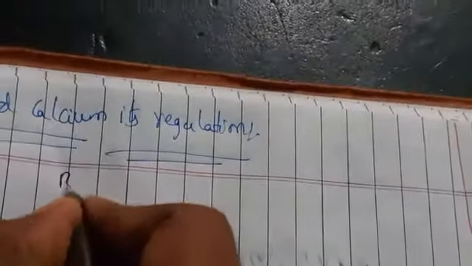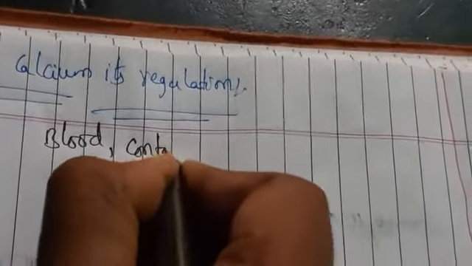Generally, blood contains about 9 to 11.5 milligrams of calcium per 100 ml.